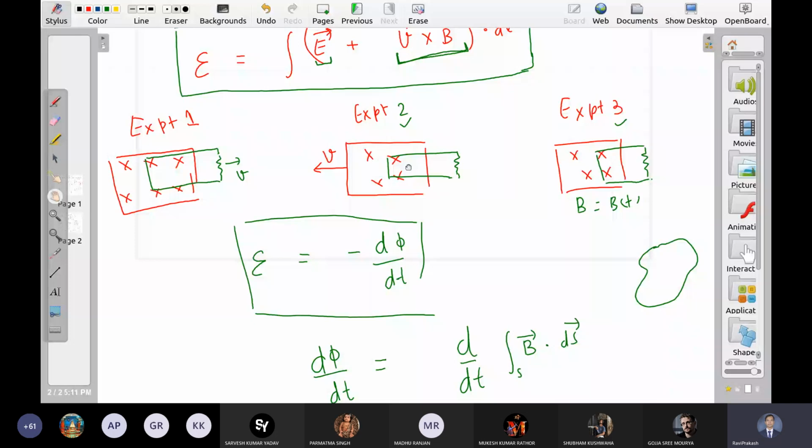In experiment 3, nothing is moving. It means the boundary, or whatever surface we are using, may be a function of time. Agree? If we are trying to calculate dΦ/dt for the first experiment, you can see this surface is changing with time. यह time के साथ change हो रही है, right? So this is the complete thing we need to calculate.